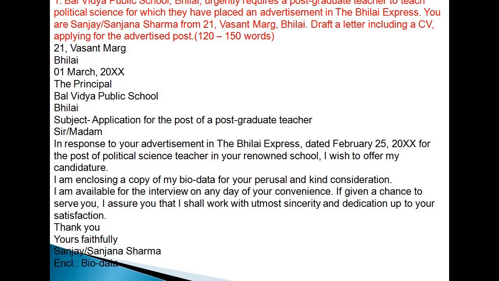Then in your actual copy you should give a space of one line. Then you write the date like this, 1st March 2020. Then the address of the employer, you are writing to the principal, Bal Vidya Public School Bhilai. Then the subject, application for the post of a postgraduate teacher. Sir or madam, this is your salutation. And then you write the first para.